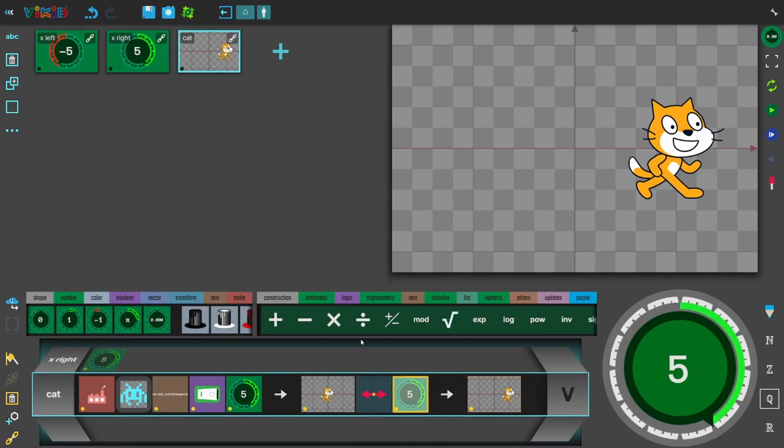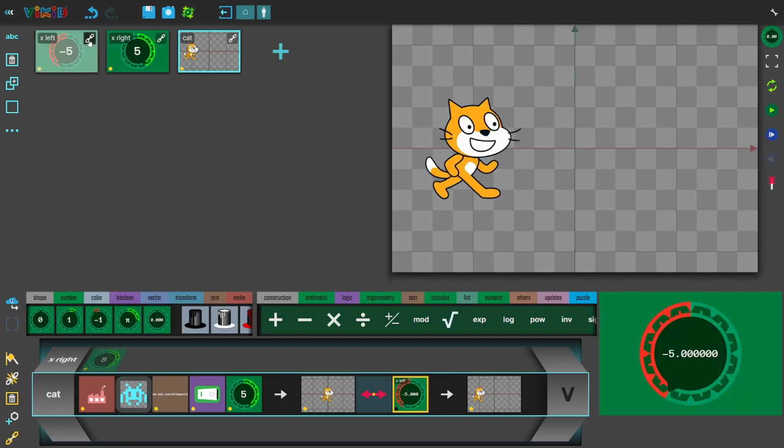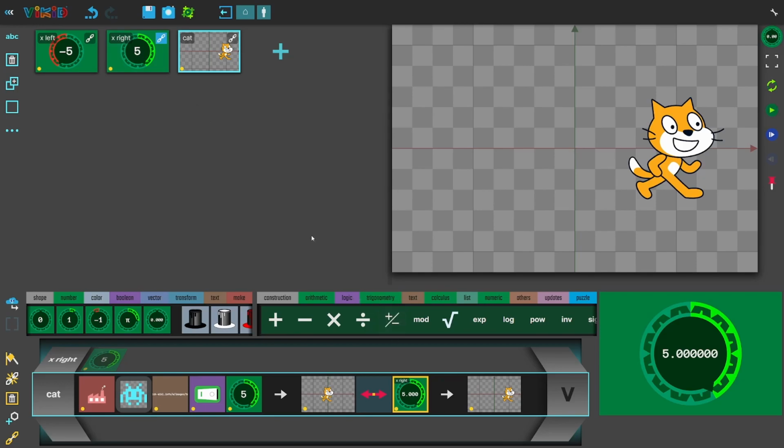I can now link the translation of the cat to this binding. We call this a binding, a formula that has a name. We call it a binding, not a variable, because ViKiD doesn't have writable variables. We'll see more in detail about that later. So we can either link to the left or the right. Let us try to reproduce the ambiguous behavior we had in Scratch and other imperative languages by trying to move to the left and right at the same time.